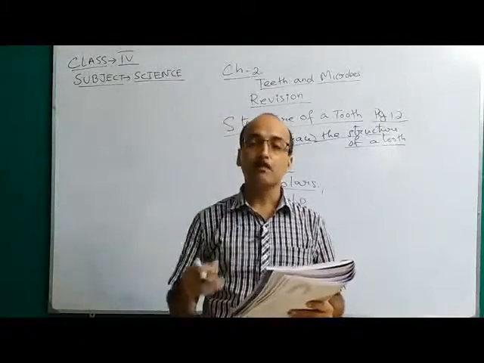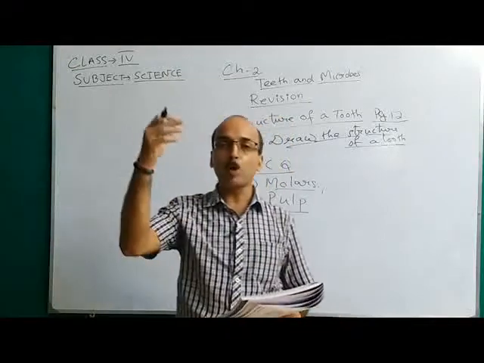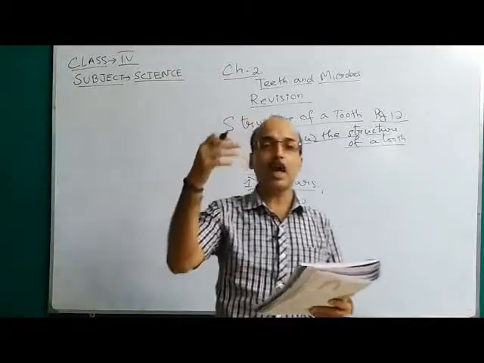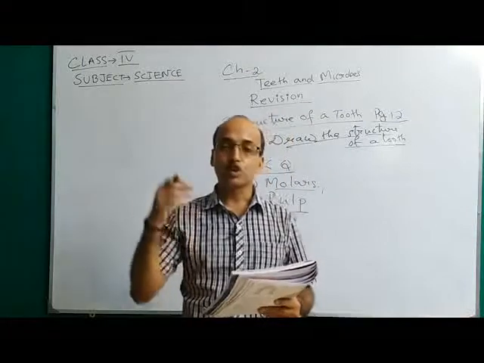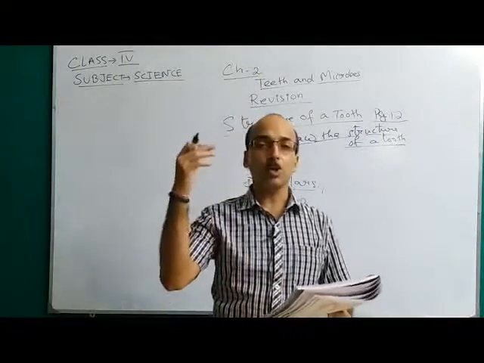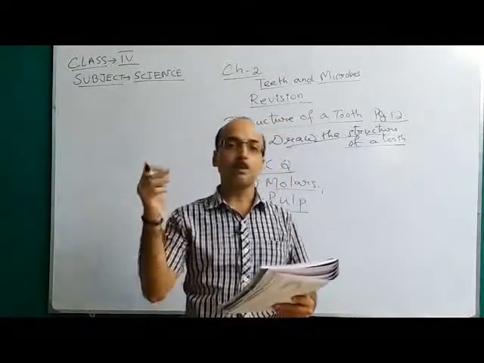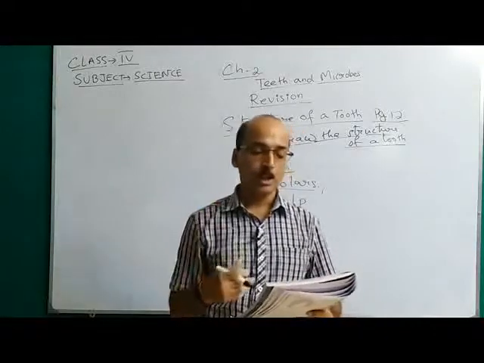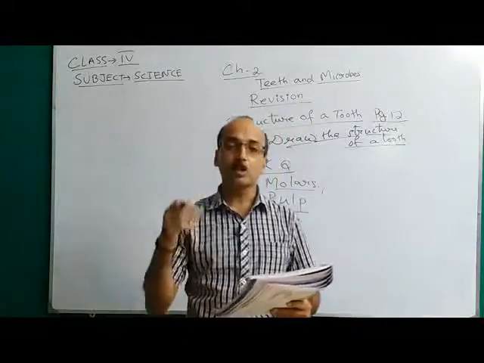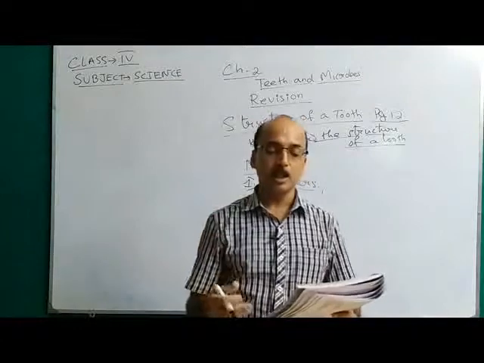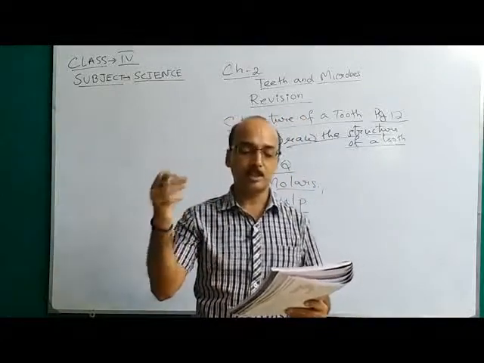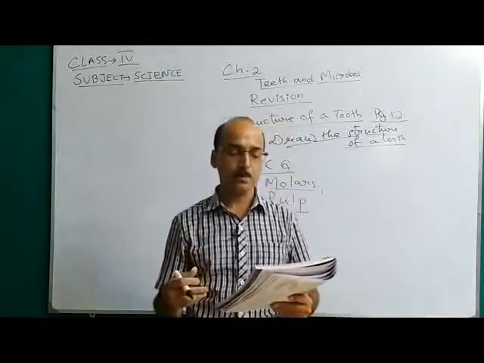Number 6, bleeding gums. So, these are the problems that may arise if we have tooth decay.